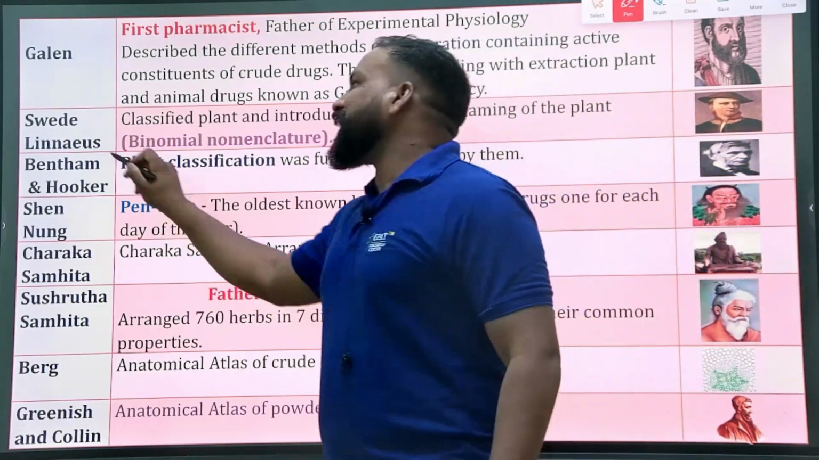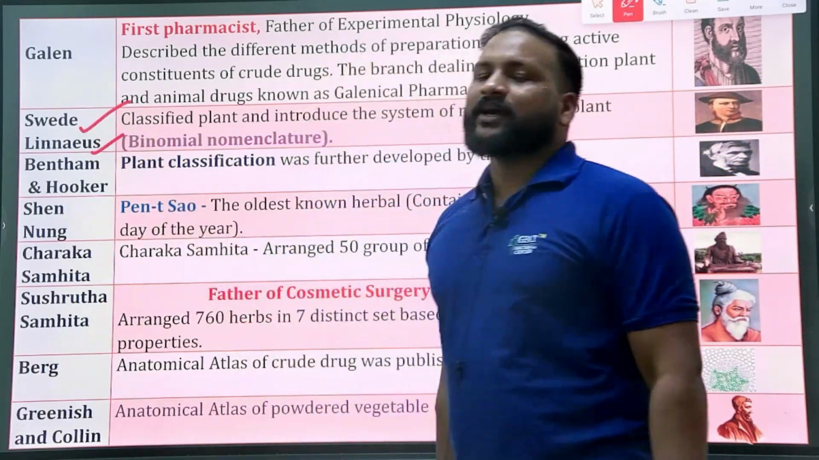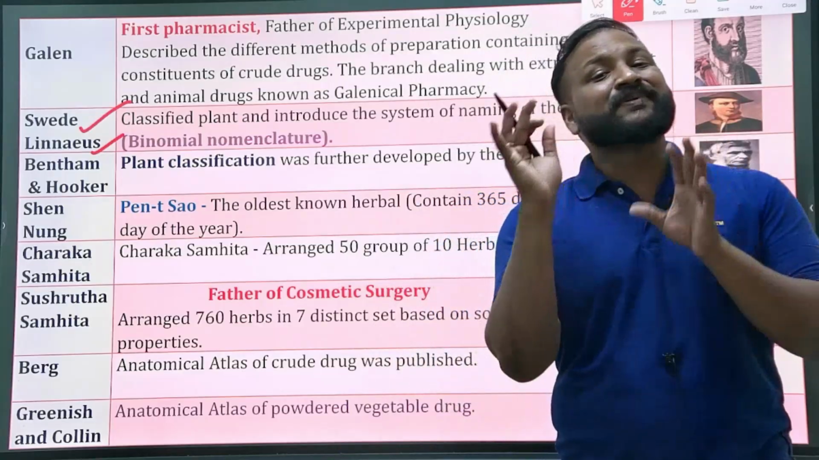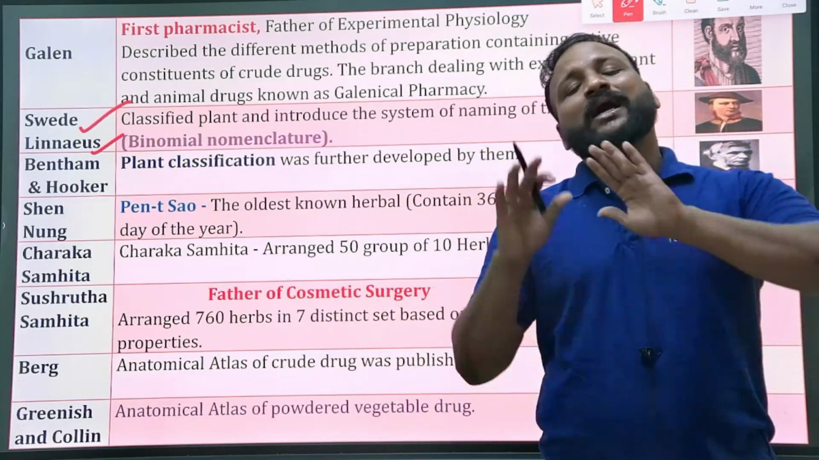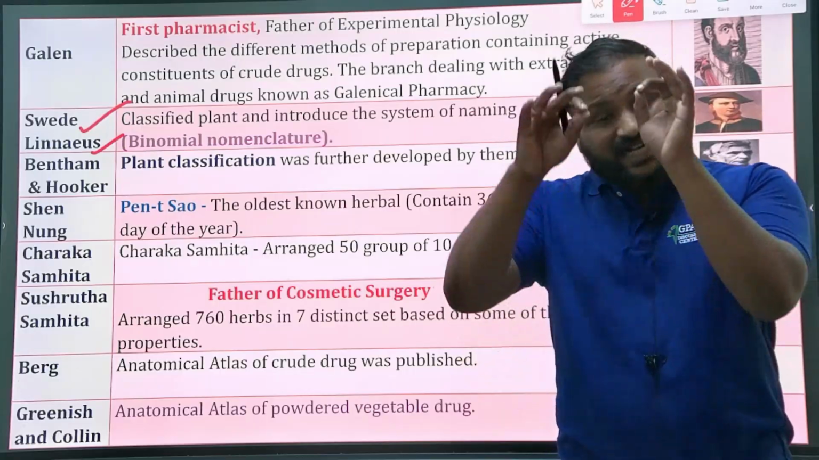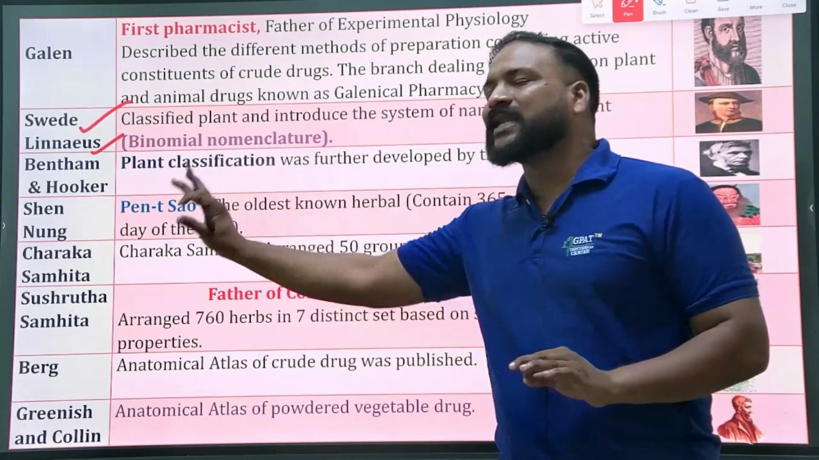Next, Swedish Linnaeus. We know that if we have the genus and species names, a two-name system based on genus and species, that is because of one person, Swedish Linnaeus.